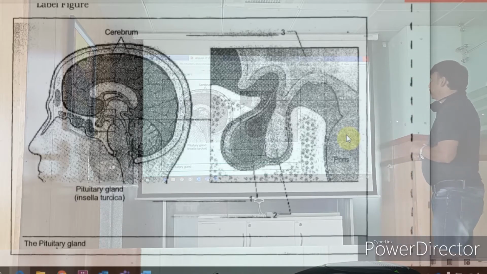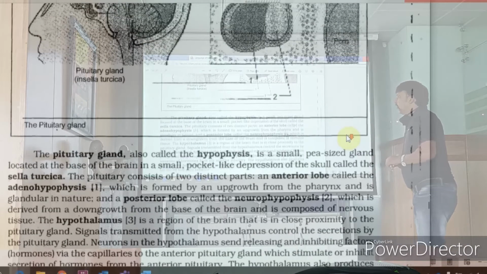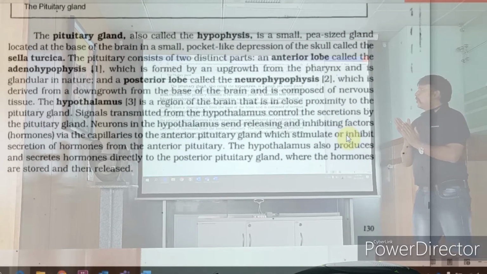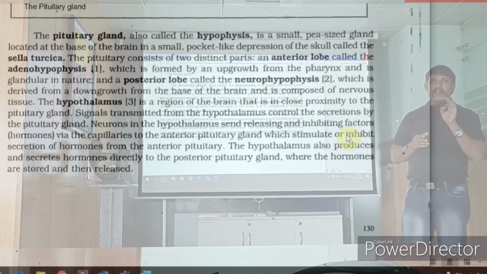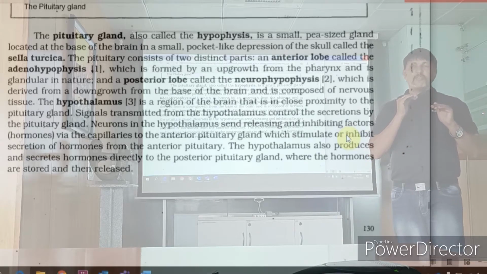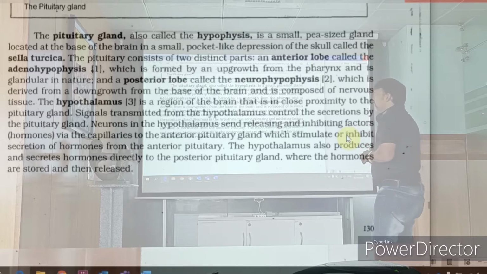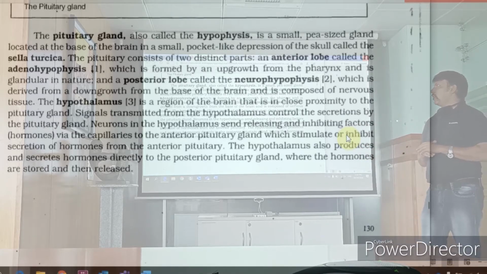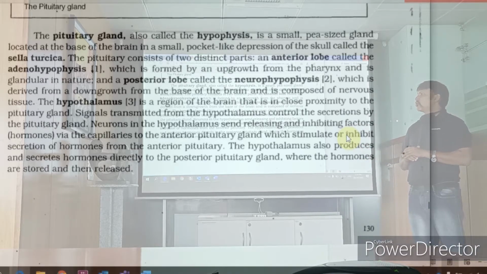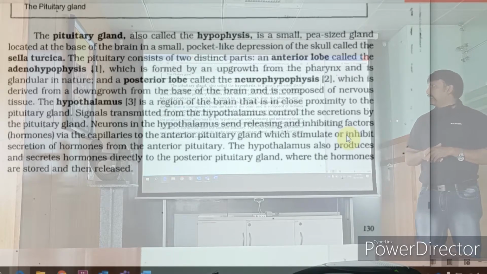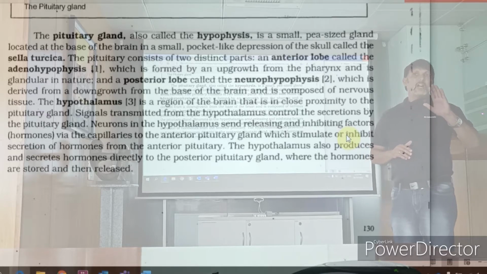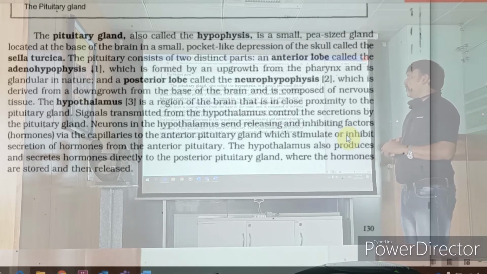Okay. Scroll down. Now, here we go. The pituitary gland is also called hypophysis, hypo meaning below. It is a small pea-sized gland located at the base of the brain in a pocket-like depression known as the sella turcica. It has two parts: the anterior lobe, also known as adenohypophysis.